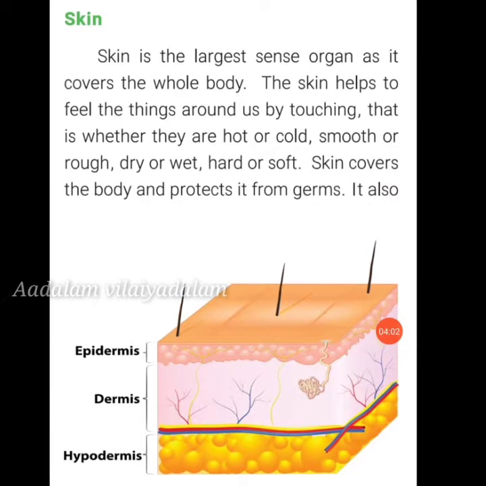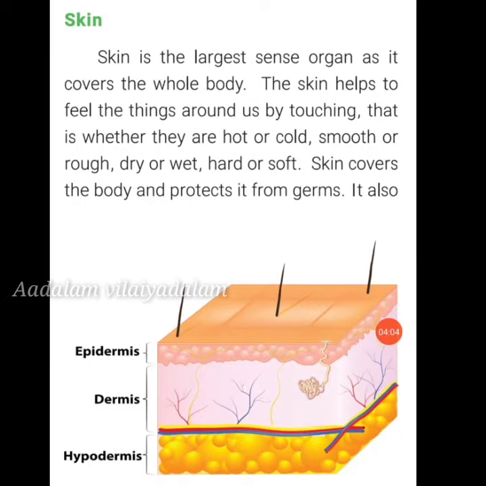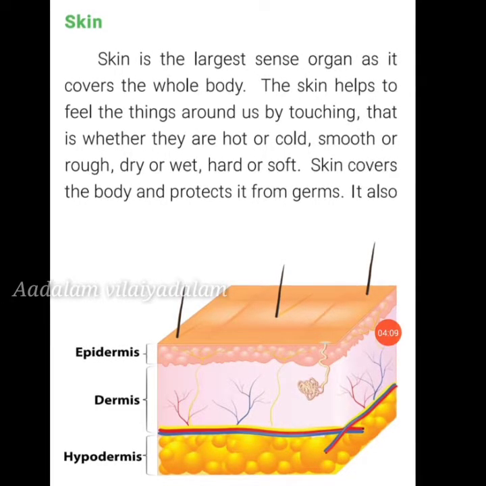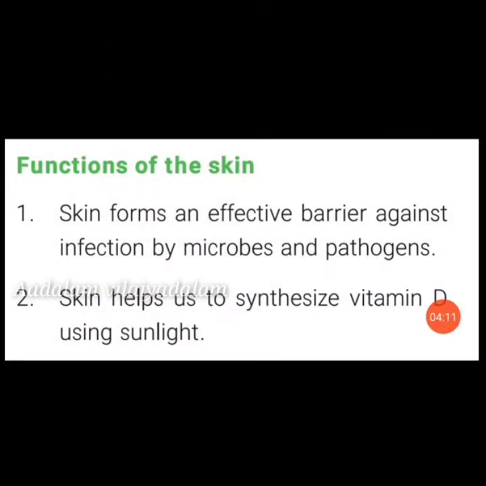Skin covers the body and protects it from germs. This is the skin picture. Next, function of the skin. Skin forms an effective barrier against infections by microbes and pathogens. Second point, skin helps us to synthesize vitamin D using sunlight.